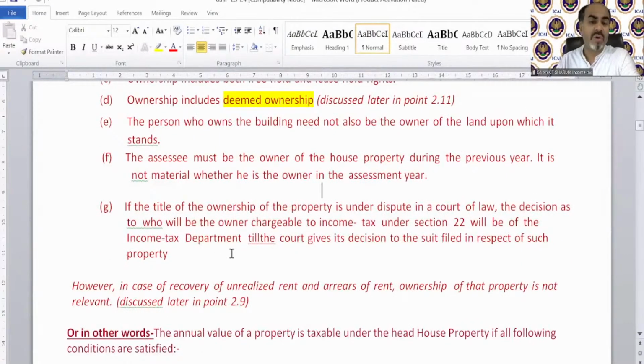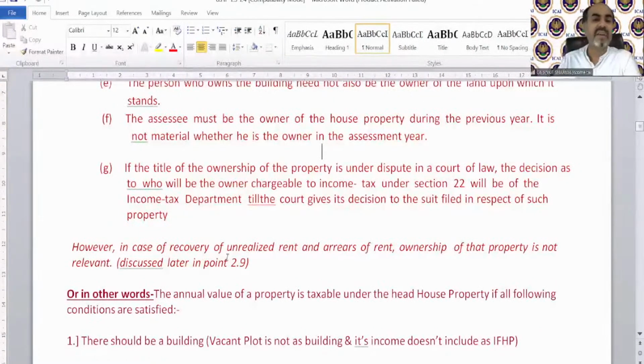If the title of ownership of the property is under dispute in a court of law, the decision as to who will be the owner chargeable to income tax under section 22 will be of the income tax department till the court gives its decision to the suit filed in respect of such property. However, in case of recovery of unrealized rent and arrears of rent, ownership of that property is not relevant. So what is the concept of unrealized rent? We are going to discuss that also.